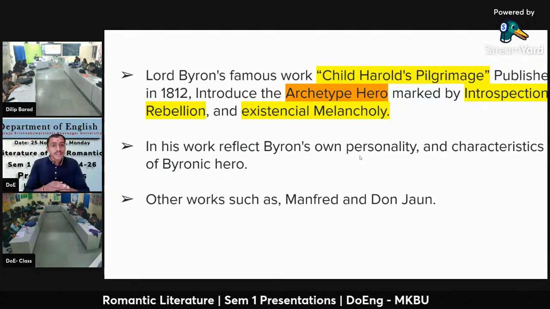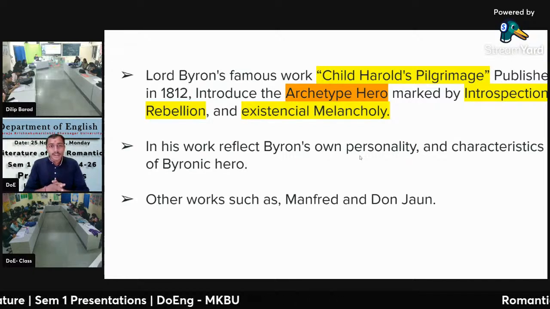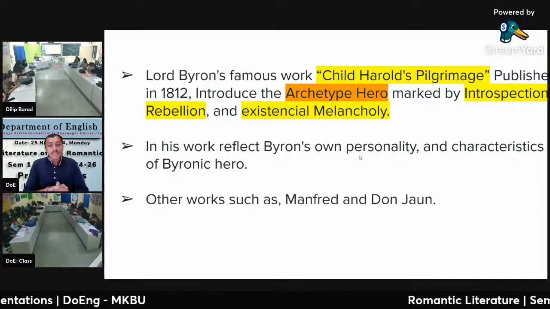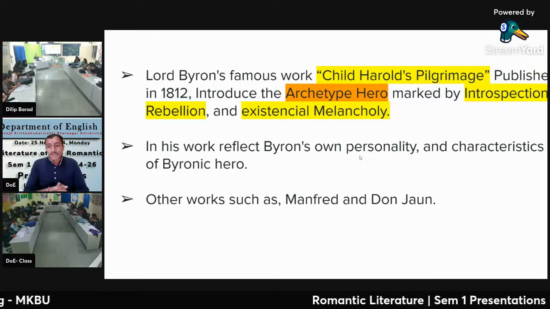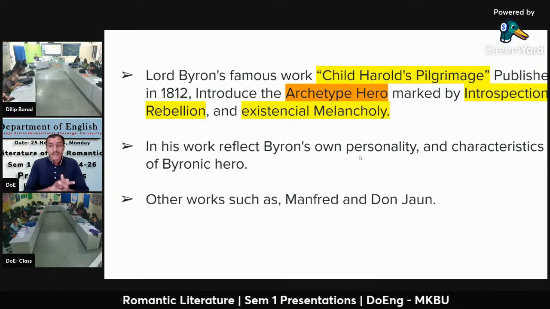This work reflects the Byronic hero's personality, and in other works such as Manfred and Don Juan we also see some characteristics of the Byronic hero.